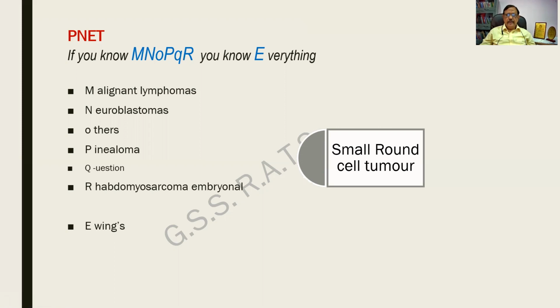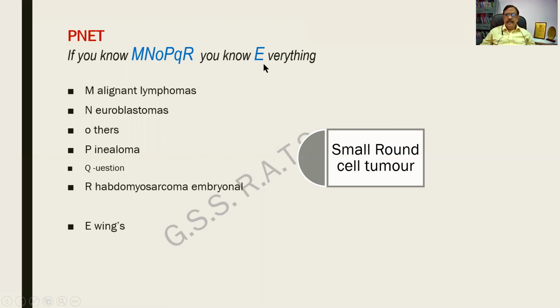This is a little difficult for undergraduates, but still I have coined a mnemonic which is absolutely without any logic. Let us see if you can follow it. MNOPQR. O and Q have been purposely marked as small letters. So all the others have meaning. MNPRE, and if you know this, you know everything.